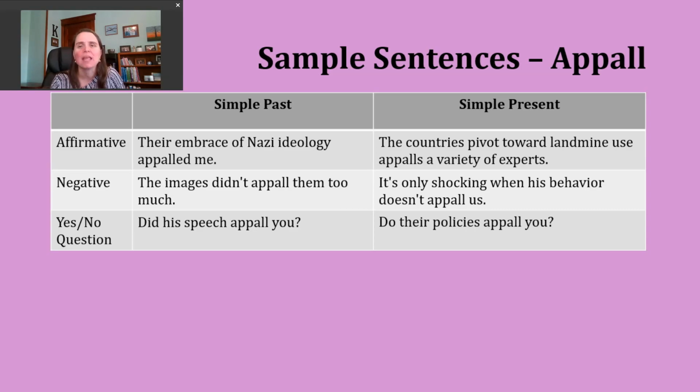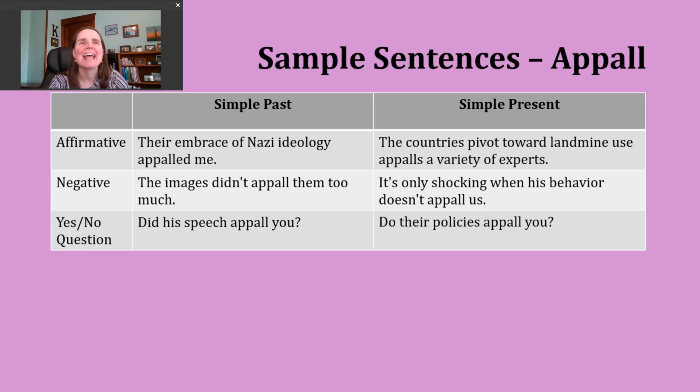Here's another example. It's only shocking when his behavior doesn't appall us. Okay, so here his behavior is our subject there of that piece. It's what's controlling. That's why it's singular. That's why you see does not here. And I would say this sentence might be inspired by a particular government official in the United States.